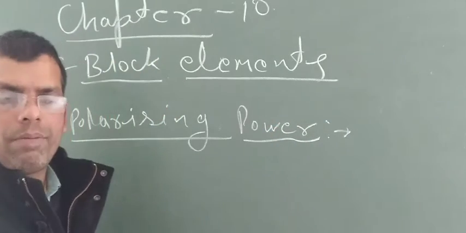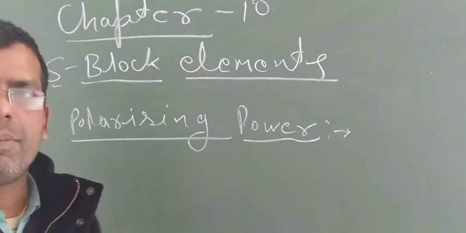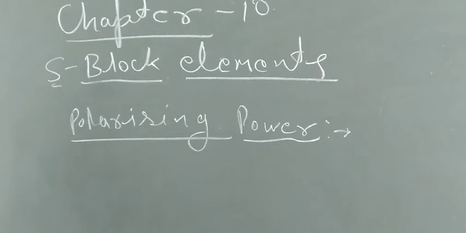We will discuss a more important thing, that is polarizing power.